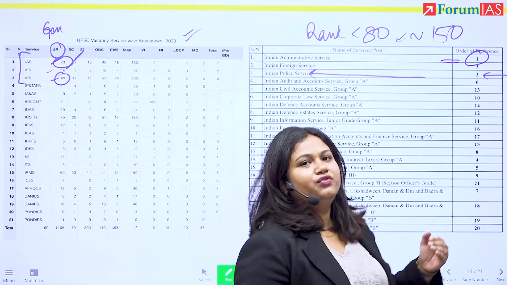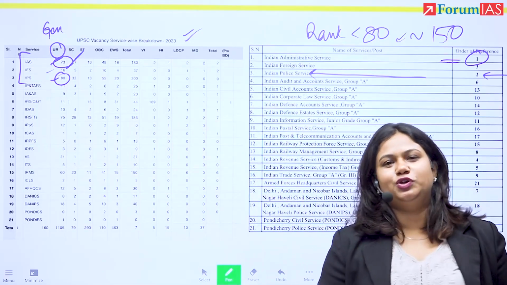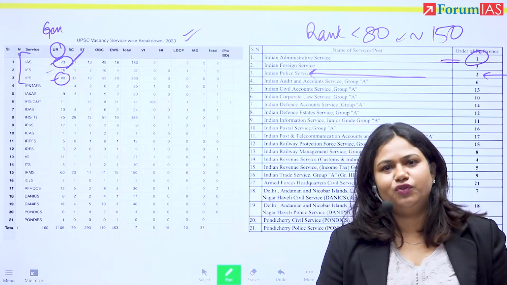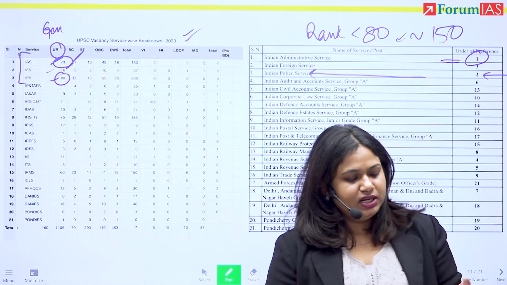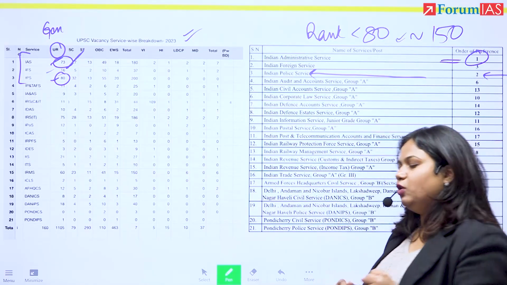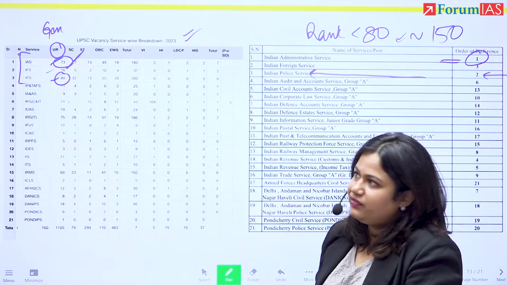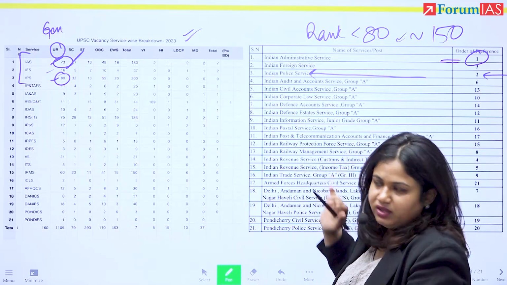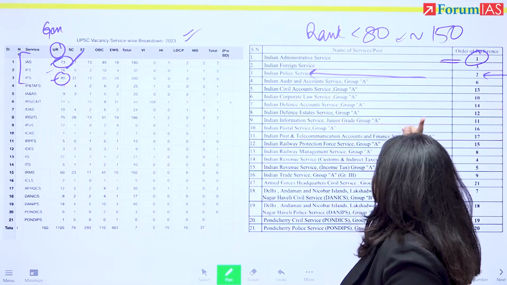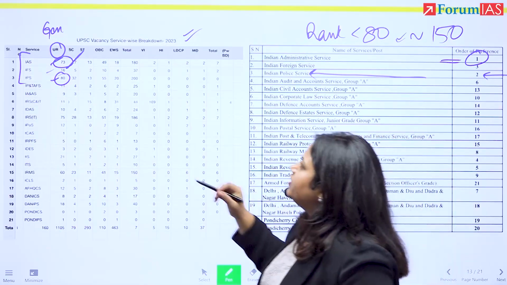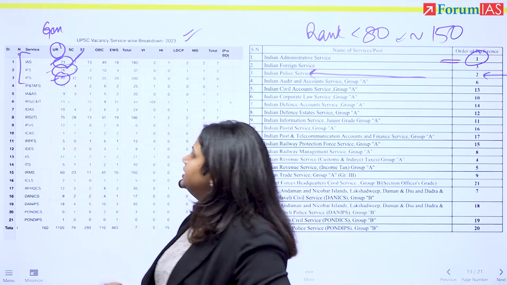Naturally, it is very, very difficult, next to impossible, for you to guess what rank you're going to get this year. We have not even appeared for prelims right now. All right. But on basis of your preparation and also on basis of what you want in your life, you fill up this, right? Now, how these things change is that IFS only has 16 seats, right?